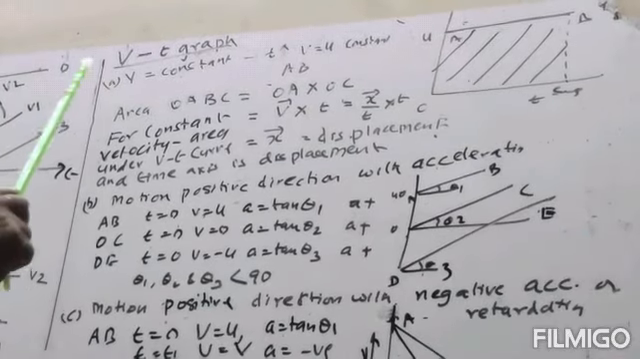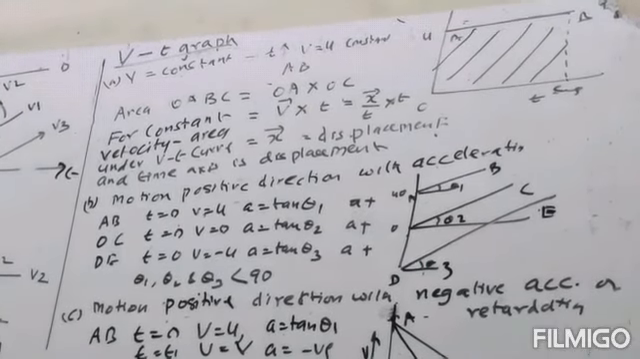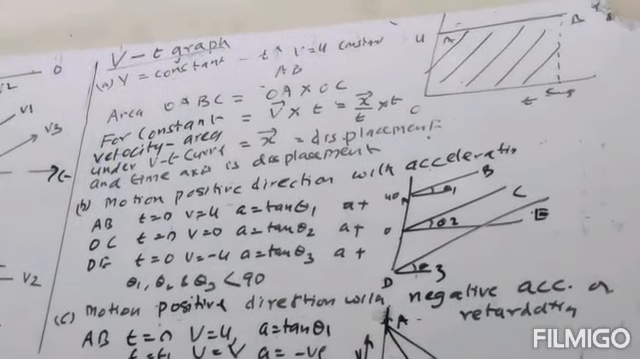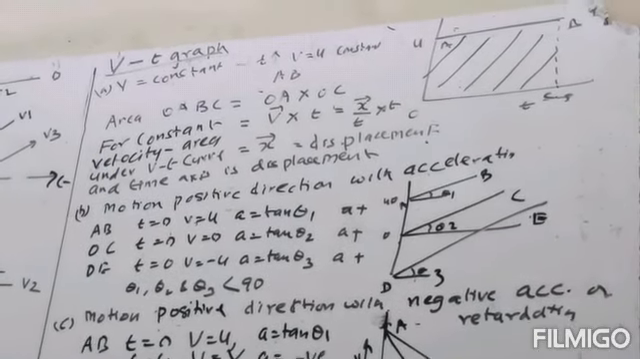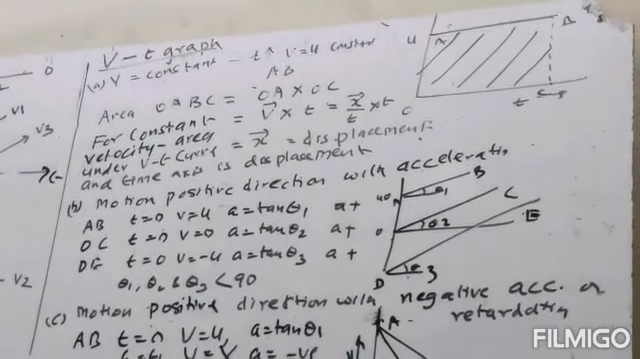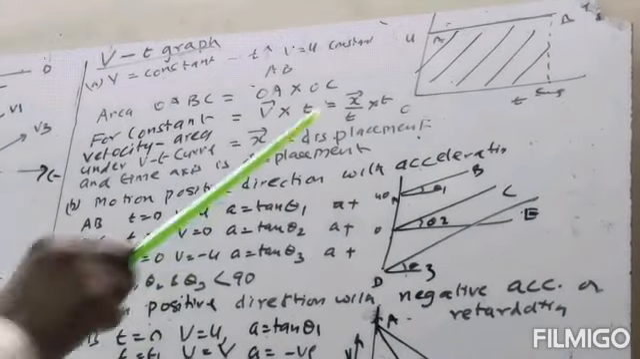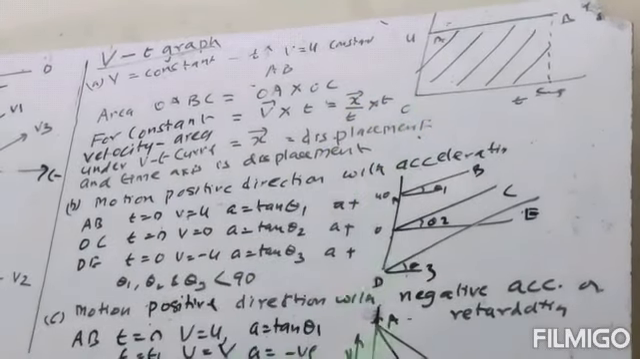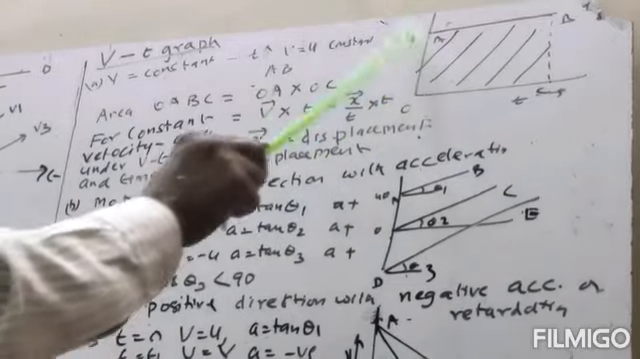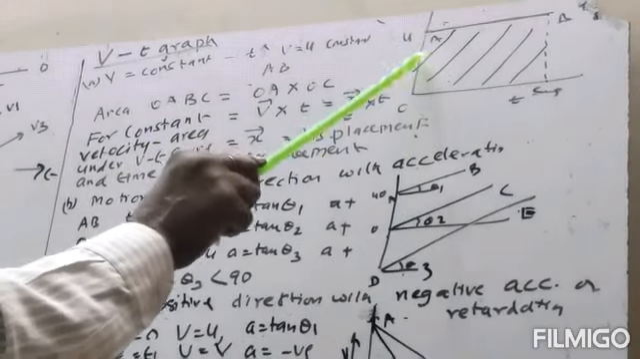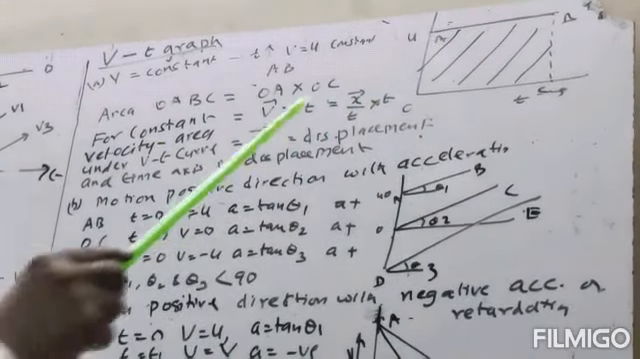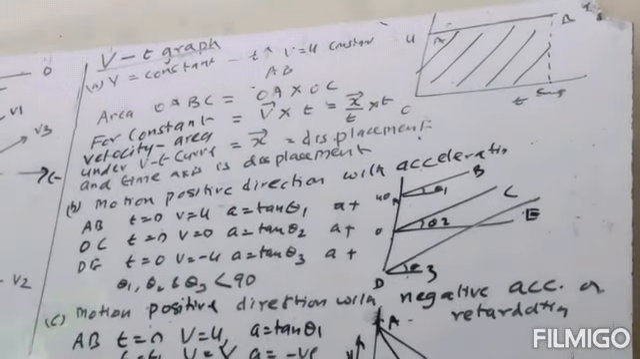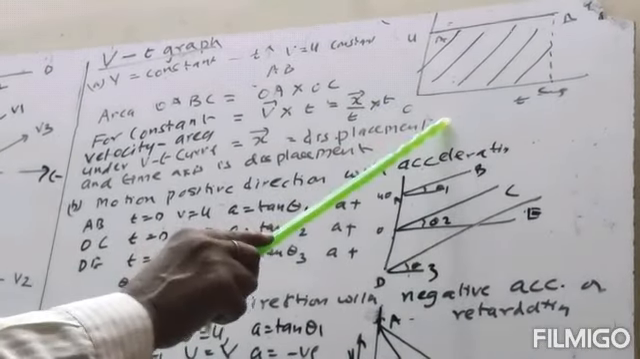We will discuss the velocity-time graph. Earlier we discussed the position or displacement-time graph. Now the velocity-time graph. When velocity is constant, on the y-axis we will have the velocity, and on the x-axis we will have the time. Velocity is constant and equal to u. Velocity is not changing, so it will be a straight line parallel to the time axis.